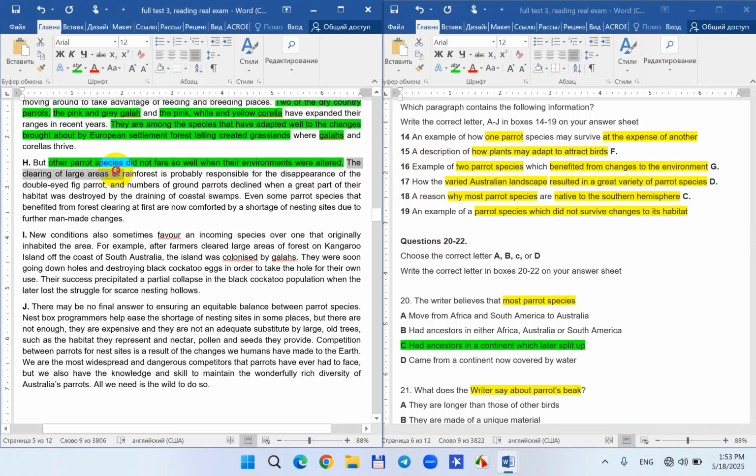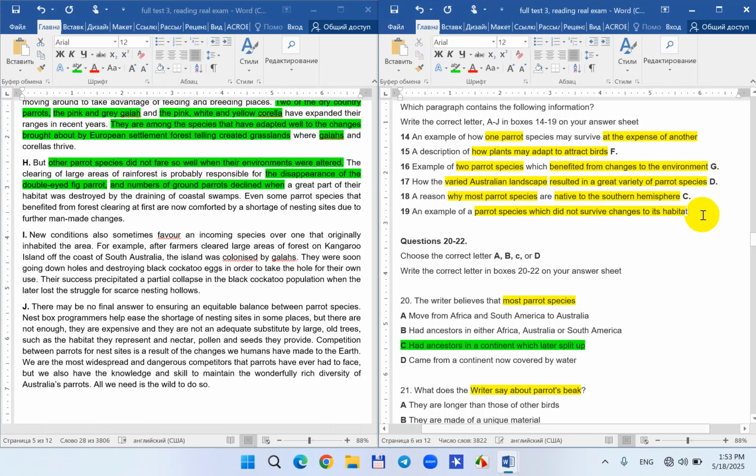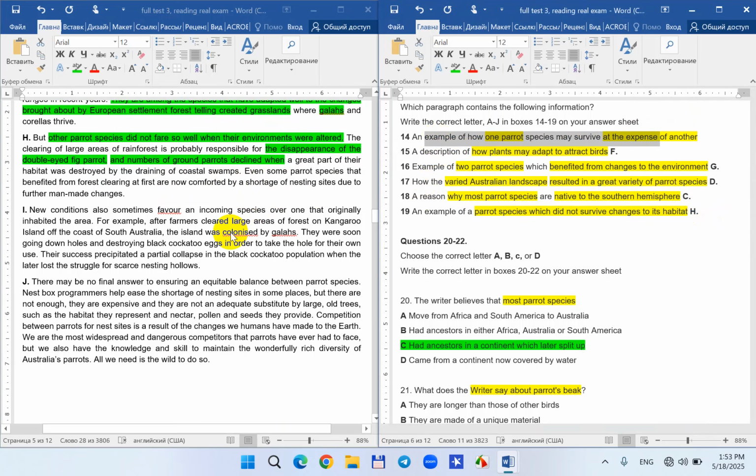So the rainforest is probably responsible for the disappearance, the vanishing process of the double-eyed fig parrot. Okay, decline means they died. Then each paragraph has a correct answer, you see, you have to use your logic a bit and then you can find the answer easily. And 14 left. Okay.